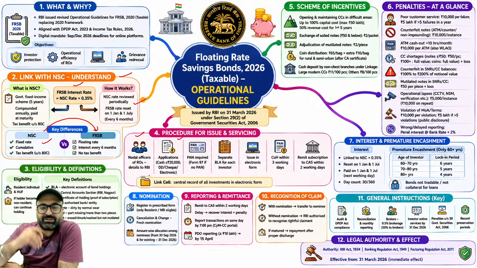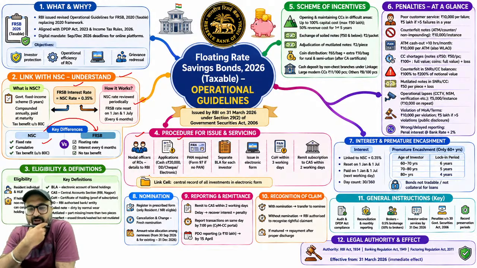Application, that means you can go with the application for the same, and you can apply for it in the form of cash up to 20,000. Above that you should come with a demand draft or cheque or maybe an electronic transaction. PAN card is required. Separate BLA for each investor.